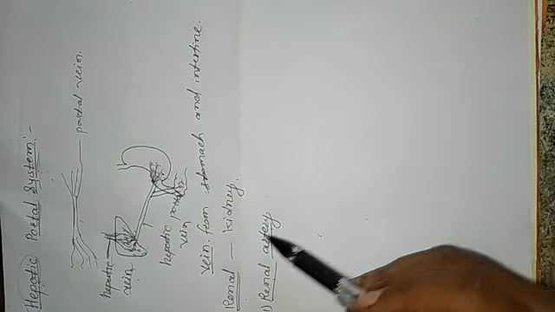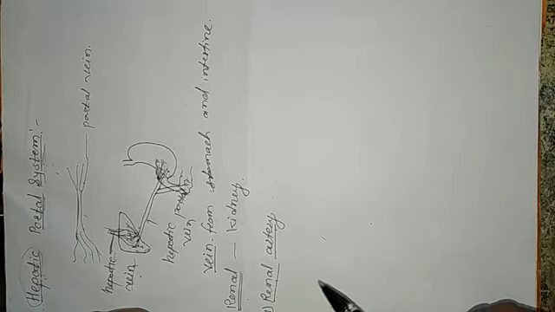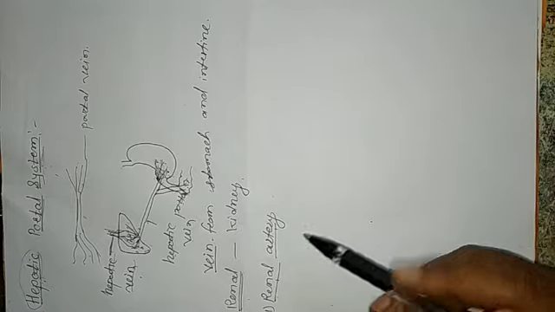The renal artery starts from the heart and enters the kidney. This artery carries oxygenated blood, and this blood is impure blood. That means the blood contains many nitrogenous wastes before entering the kidney, and the kidney purifies the blood and passes it out through the renal vein, which leaves the kidney.